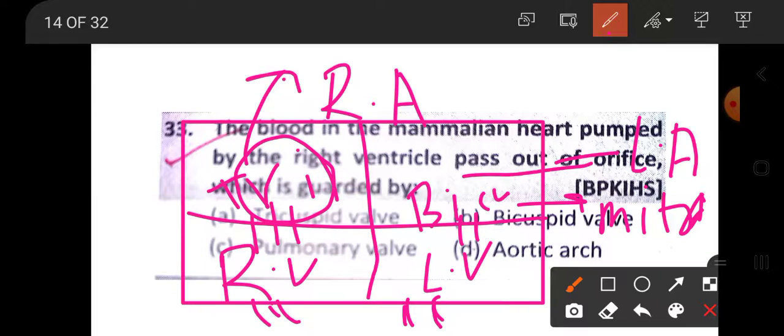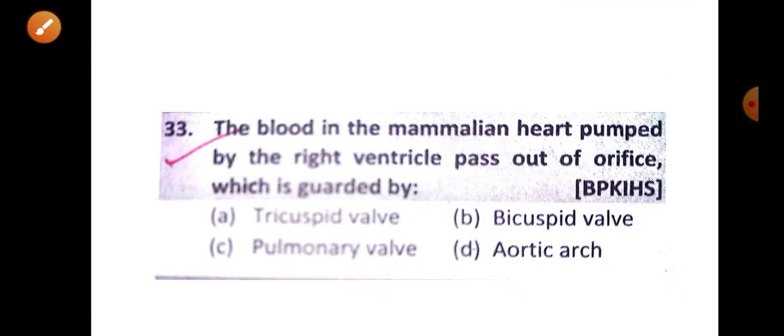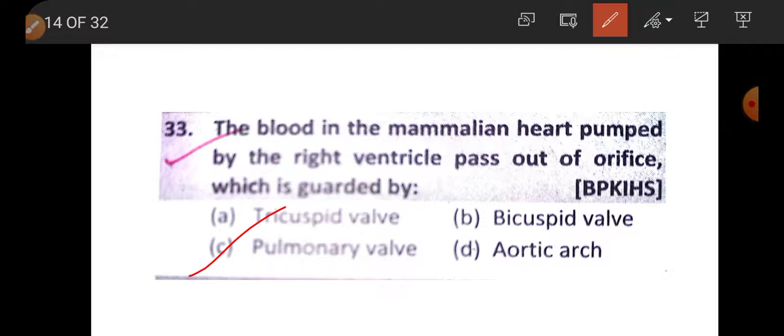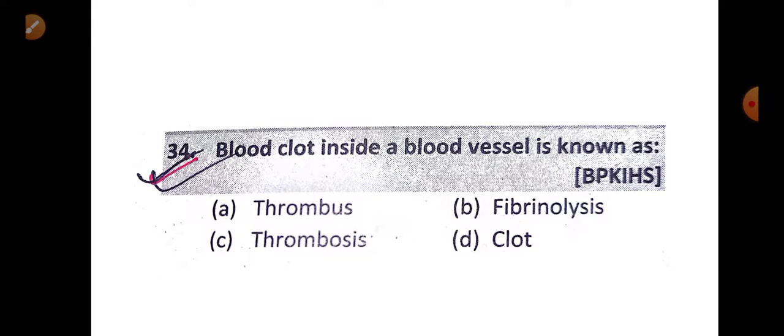So the blood pumped by right ventricle passes out by the orifice of pulmonary artery which is guarded by the pulmonary valve. So the answer is C, pulmonary valve.